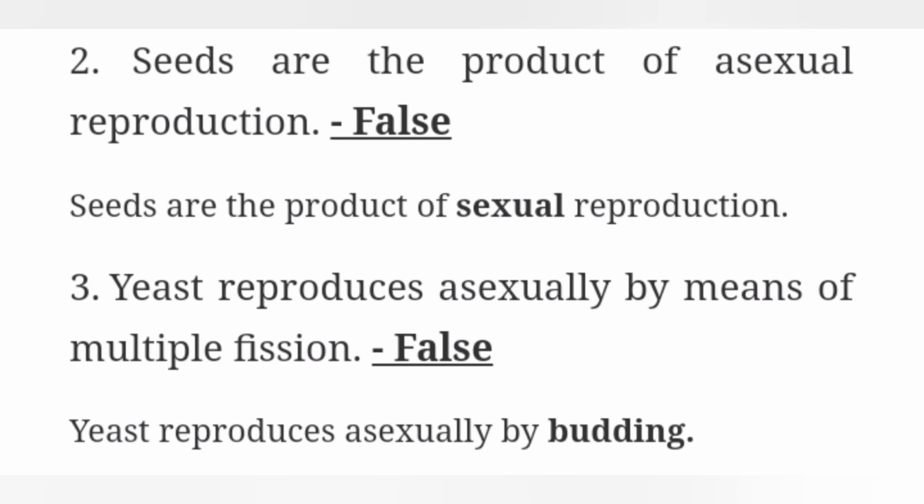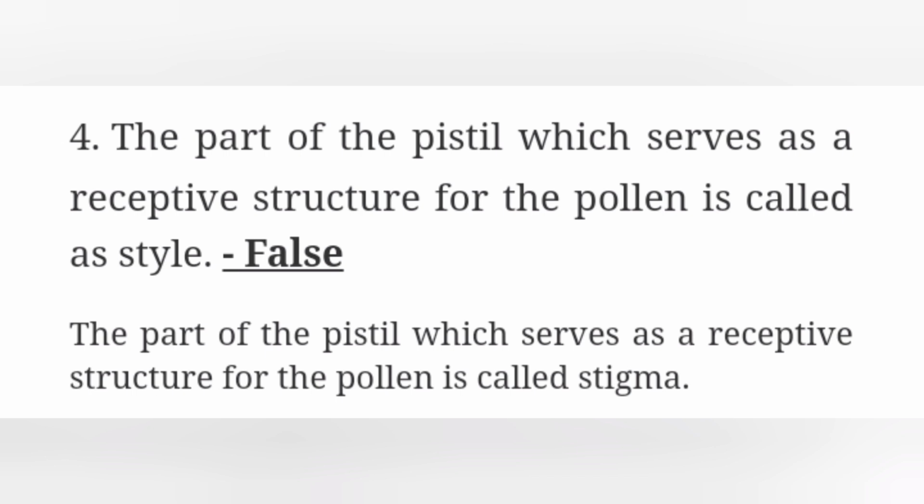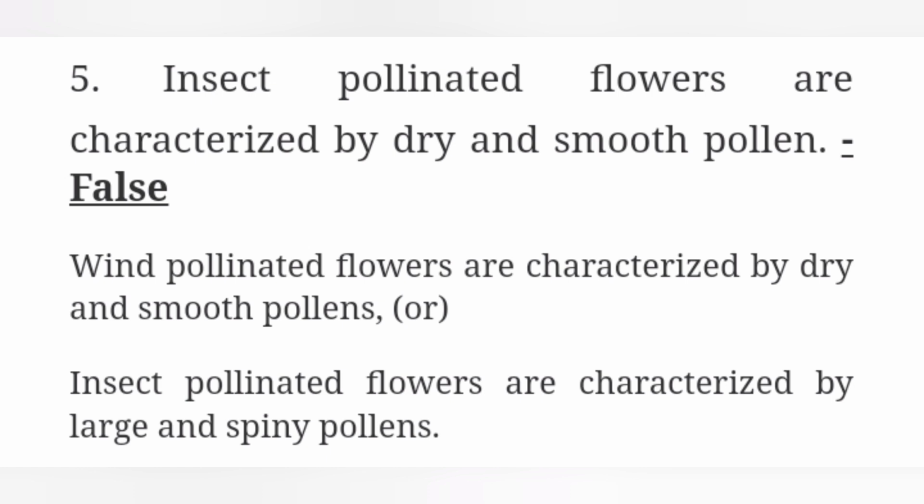Third one, yeast reproduces asexually by means of multiple fission. The statement is false. The correct statement, yeast reproduces asexually by budding. Fourth one, the part of the pistil which serves as a receptive structure for the pollen is called style. The statement is false. The correct statement, the part of the pistil which serves as a receptive structure for the pollen is called stigma.